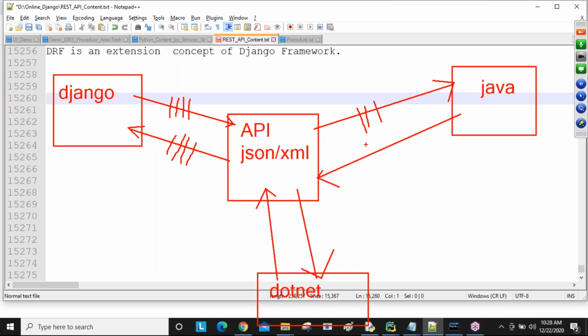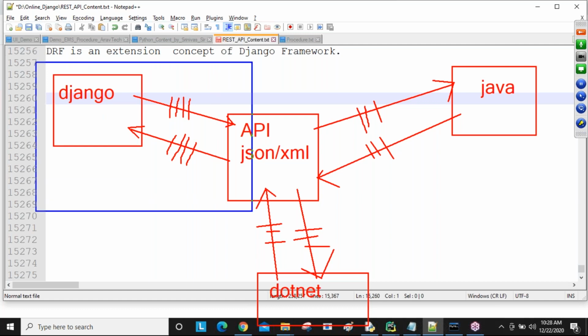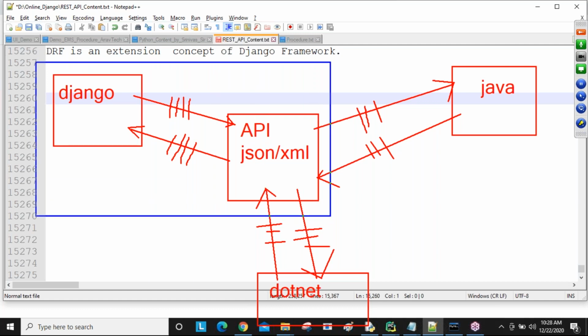Are you understanding what I'm telling? Yeah. So here some more lines of code you are going to write. Again back conversion, again some more lines of code you are writing. So always, on all the sites, API developers are required. We are the REST API developers, Django REST framework. This is our role, guys. Okay?